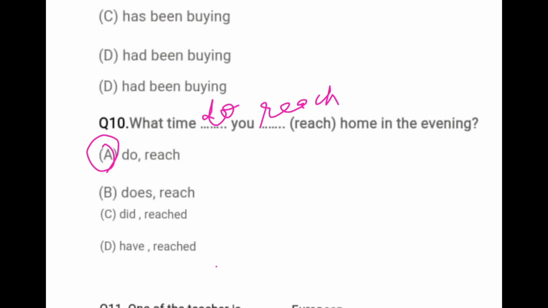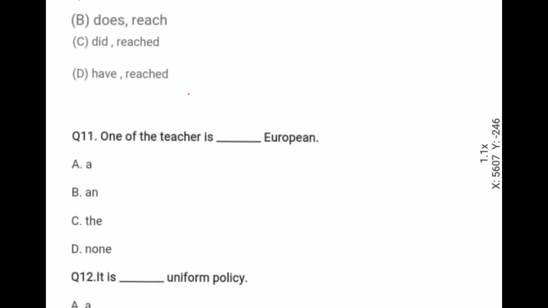Now come to the next question. That is question number 11. One of the teacher is dash European. One of the teachers. Here the right word is teachers. One of the teachers is dash European.